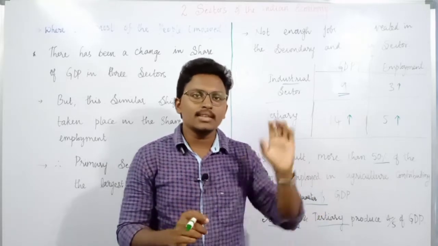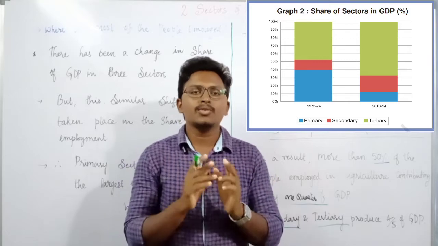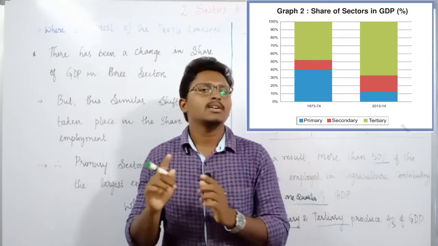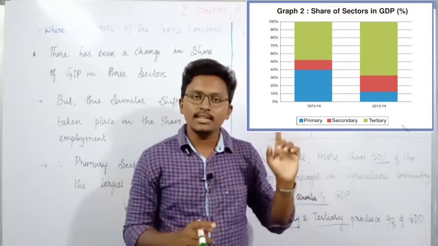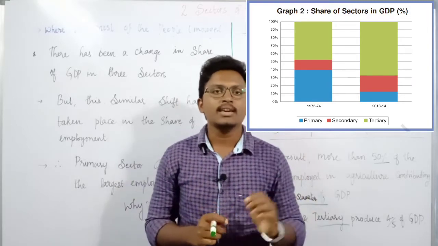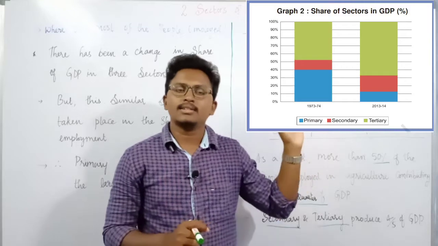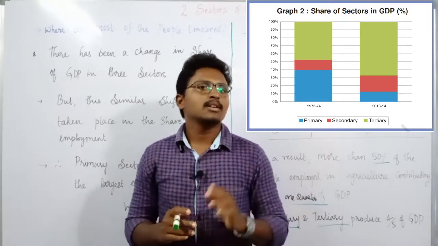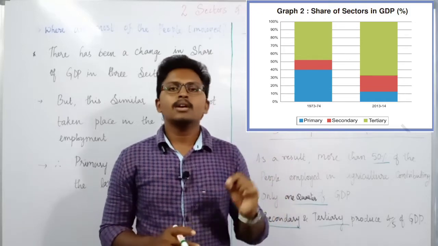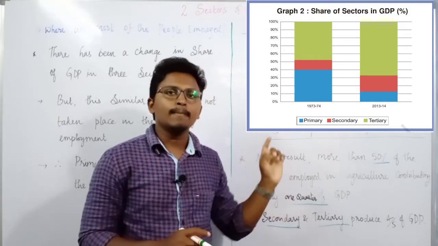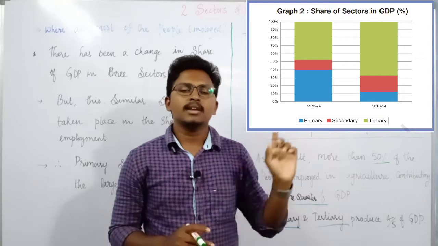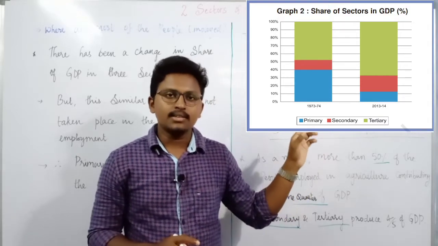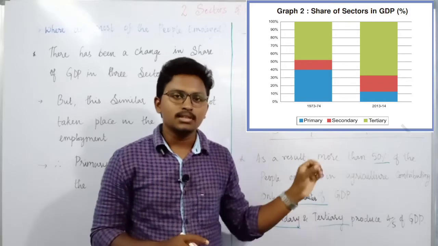So if you can see the graph here, which shows two different years, one is 1973-74 data as well as 2013-14 data. In this share of GDP, if you can see the primary sector as well as the tertiary sector, there has been a lot of change in these two sectors. In 1973-74, the primary sector was contributing more towards the GDP, whereas in 2013-14, the tertiary sector is contributing more towards the GDP.